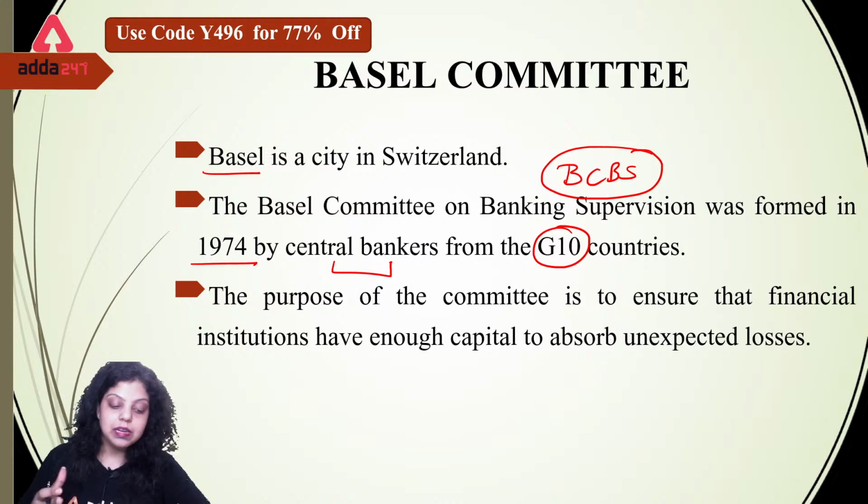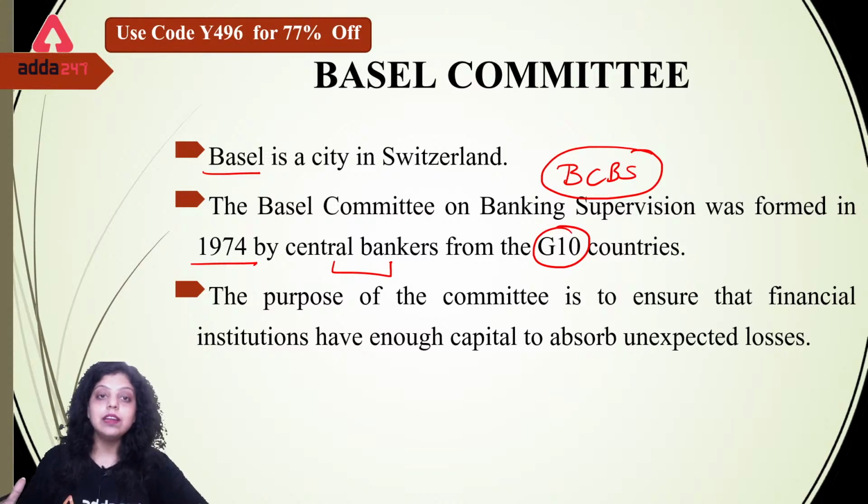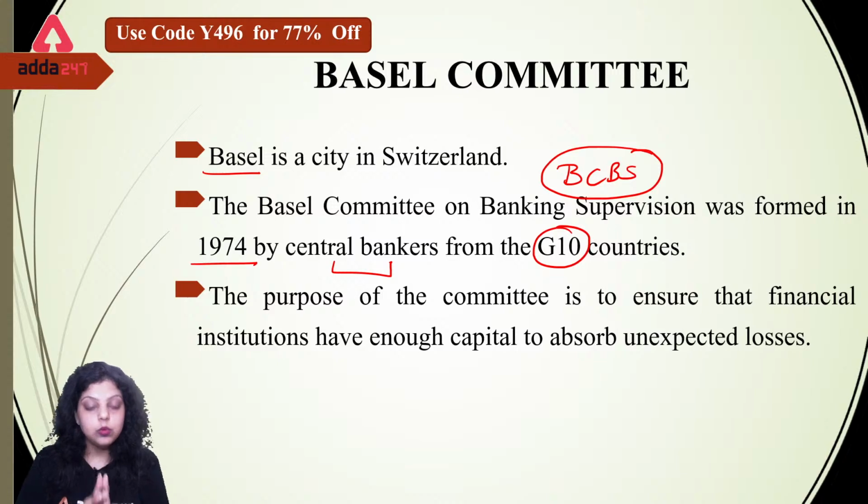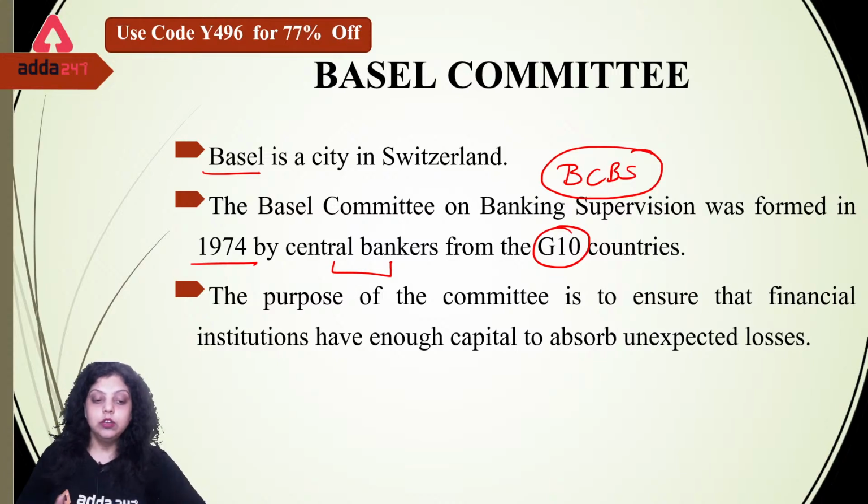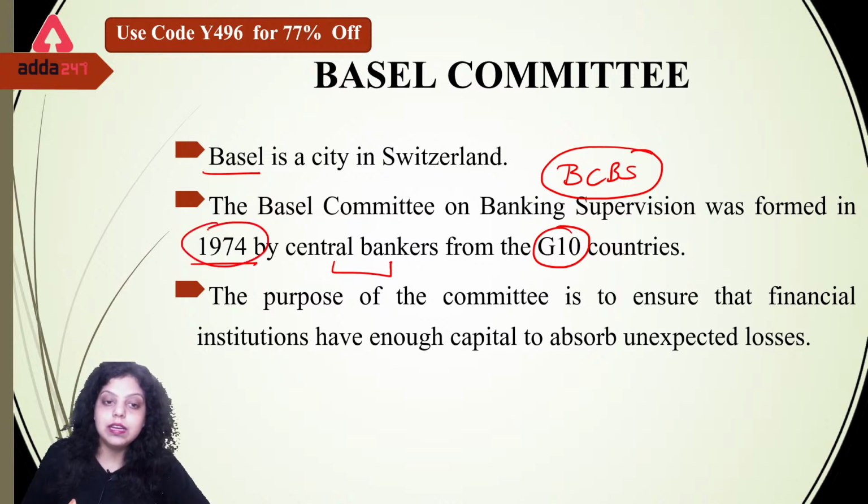That's why central bankers from 10 countries went to Basel city, attended the summit and decided to create certain norms, rules and regulations related to international banking regulation. Okay. So this was done in the year 1974.